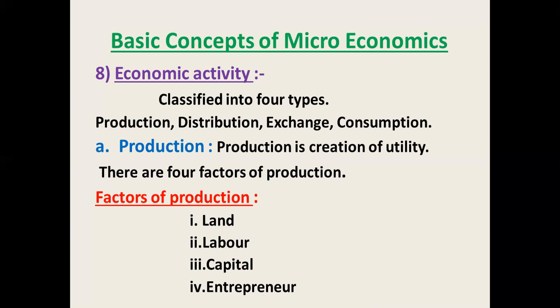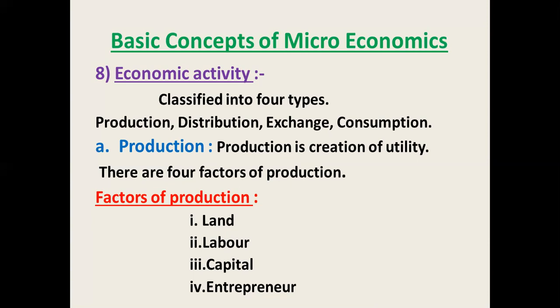Then next is the capital. The most important factor of production is the capital. Capital is also a man-made factor. The capital is a produced means for further production. It supports the production side. And the reward for that capital is interest. For example, machinery, technology, factory building. If you order machineries, purchase modern machineries, modern technology, or construct a factory building, at that time you invest capital. So the reward for that capital is interest.